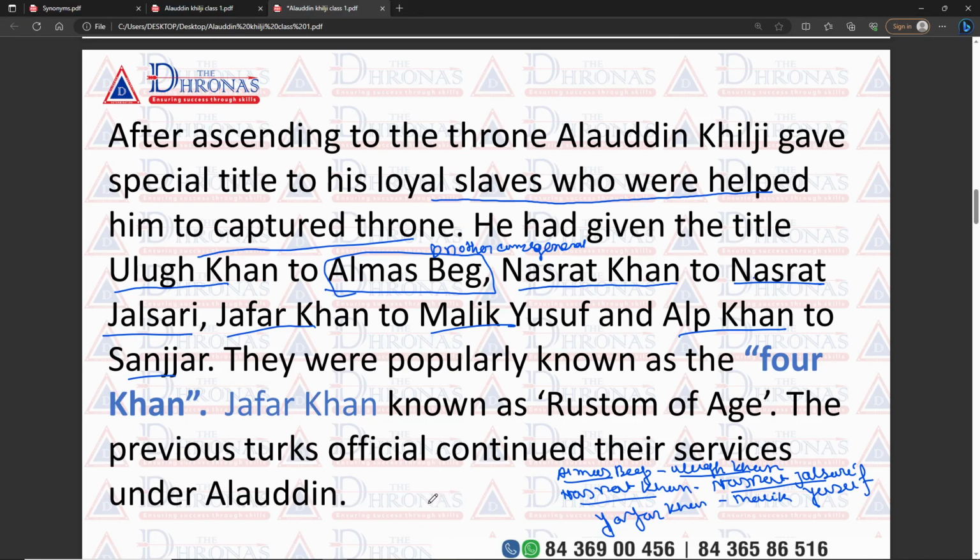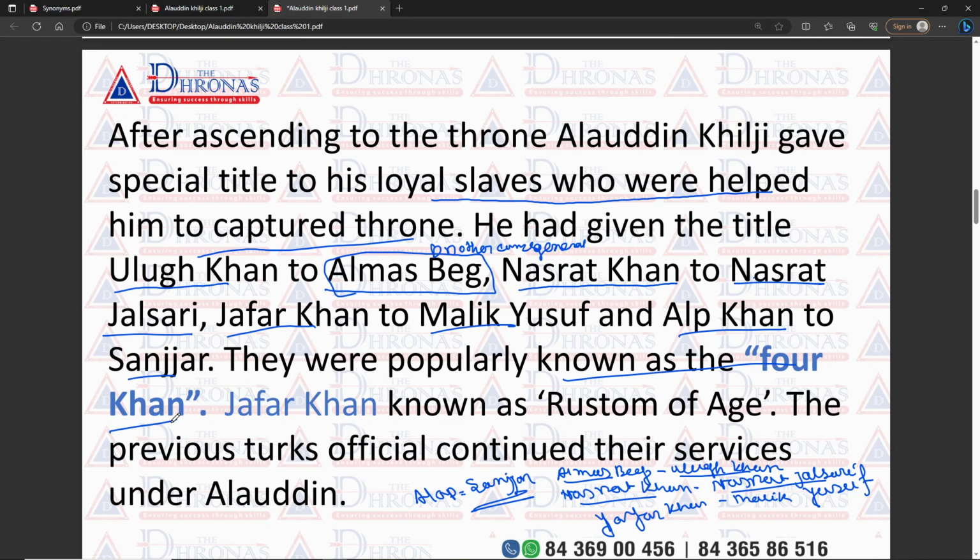Okay, and the title of Alaf Khan was given by Alauddin Khilji to Sanjar. So he gave Sanjar the title of Alaf Khan. So these are the four Khans of Alauddin Khilji, and they are popularly known as the four Khans. This question is very common for your upcoming examinations: who are known as the four Khans?